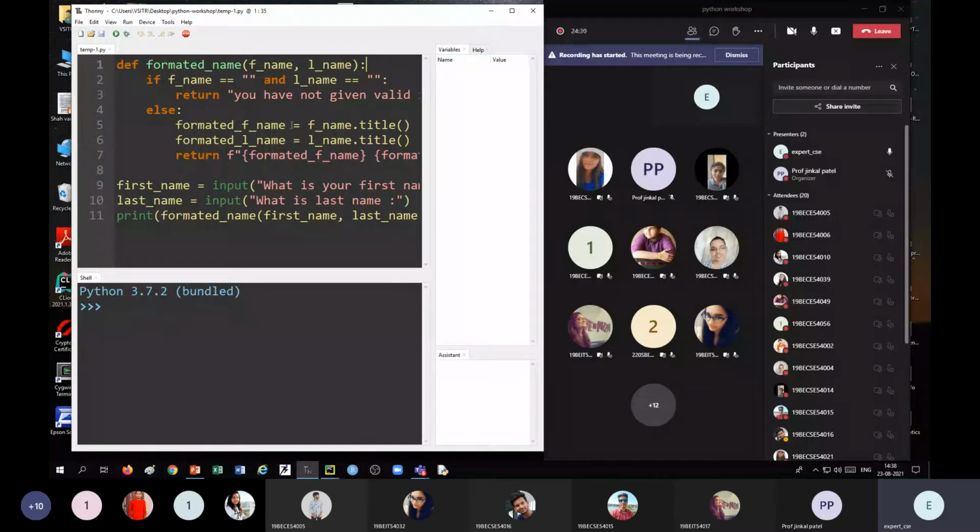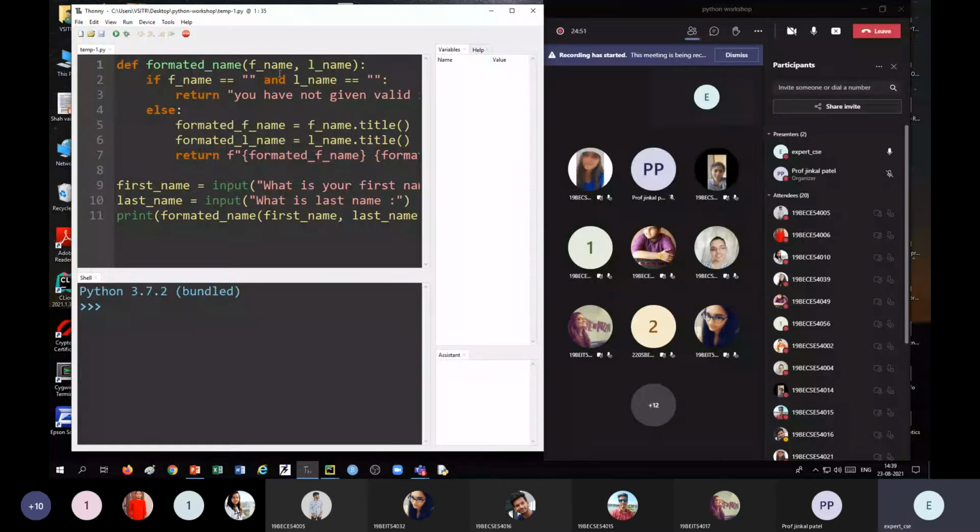So I have taken one simple program where I am getting first name and last name from the keyboard, which may not be restricted to any case. I am calling the function for formatted name, supplying first name and last name.